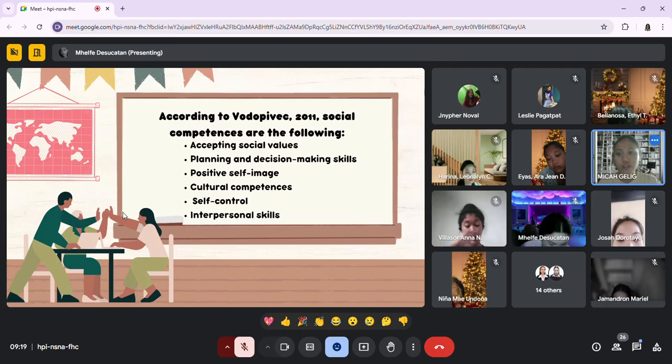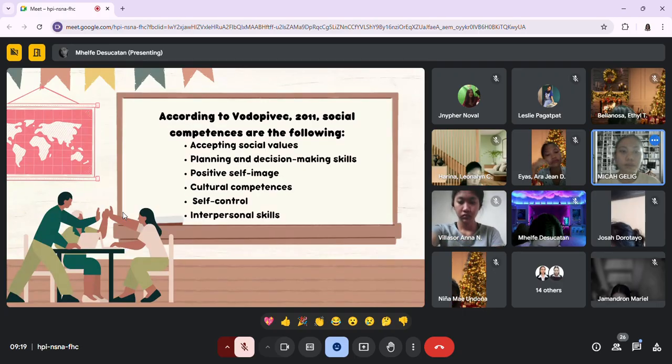All right. So next we have here planning and decision making skills. This refers to making real and important decisions on where, what, and how, and with whom to work with. So, for example, when setting up a play area, the teacher asks, would you like to play with blocks or draw today?